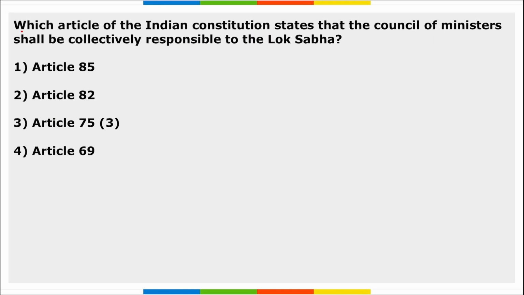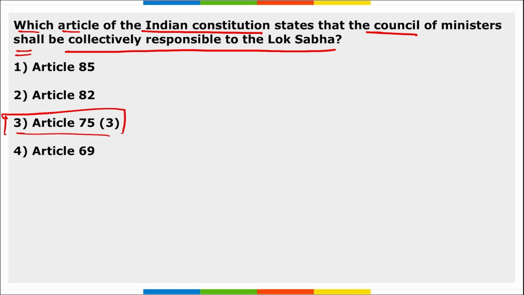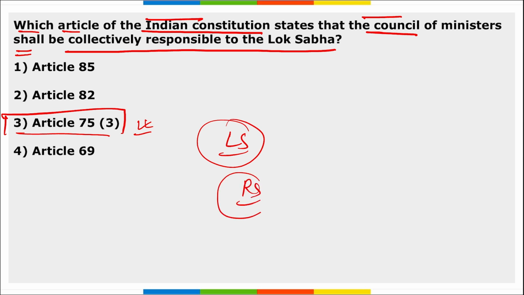Next, which article of the Indian Constitution states that the Council of Ministers shall be collectively responsible to the Lok Sabha? It is Article 75(3). The no confidence motion can be moved only in Lok Sabha, not in Rajya Sabha, and any member of the Lok Sabha can move it, but the motion has to be supported by at least 50 members of the House.